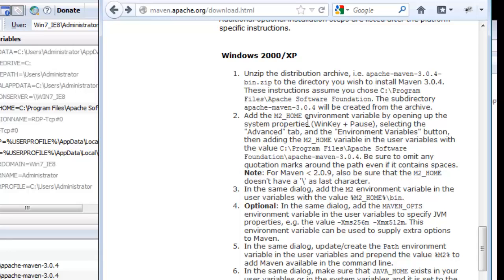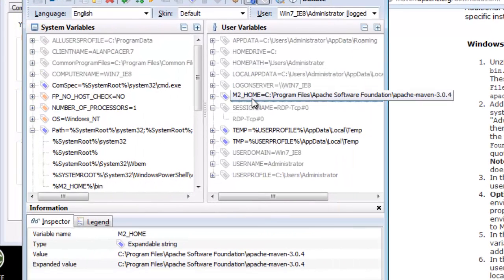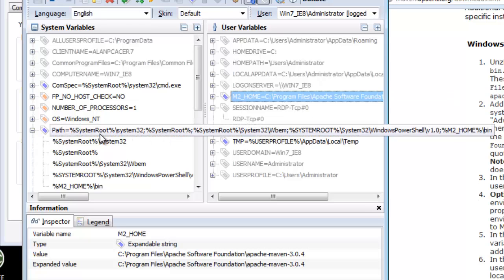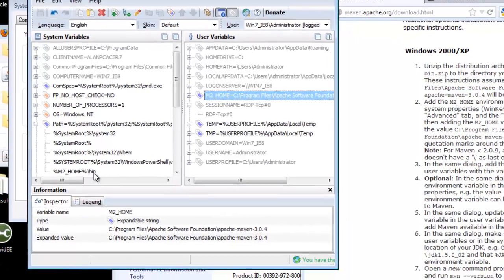So what I ended up adding into my properties were an M2 home in the user variables, which points to the home for Maven, and in the path an M2 home bin.